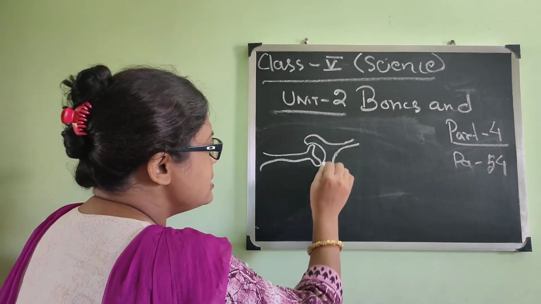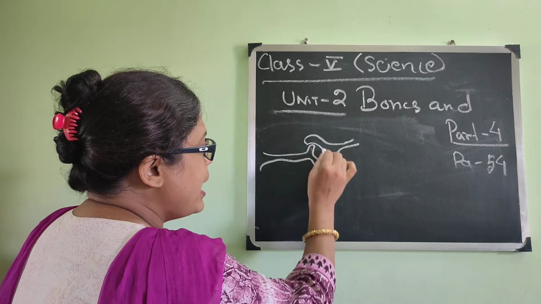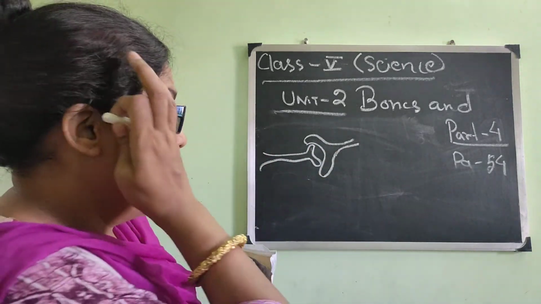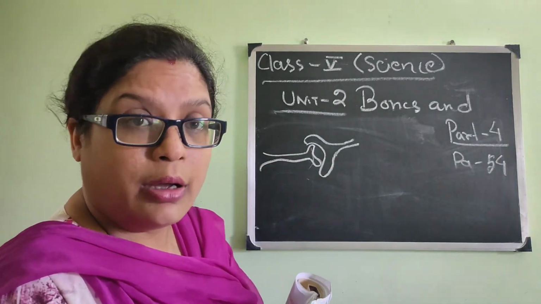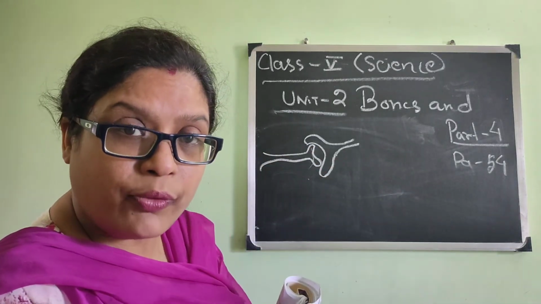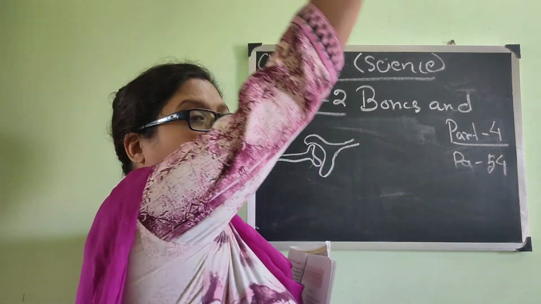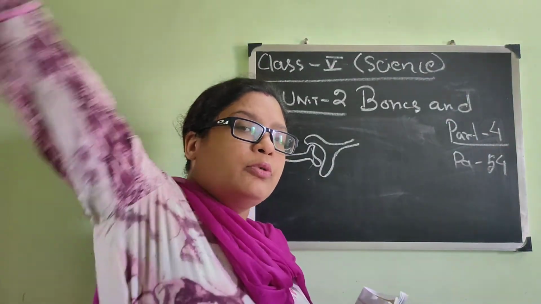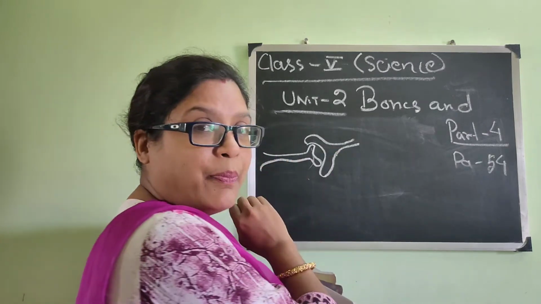So this is the socket of one bone, and this bone is entering and fitting inside the socket of the other bone. So here this bone gets the full freedom to move. Like if you consider the shoulder, you can move it fully, isn't it? More or less a full 360 degrees, you can move it like this. So the same thing is happening here.